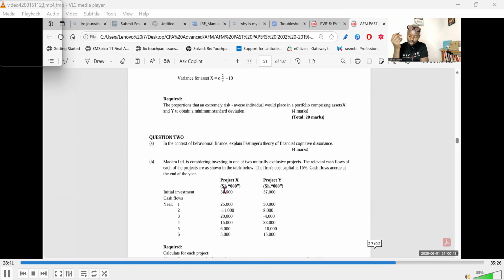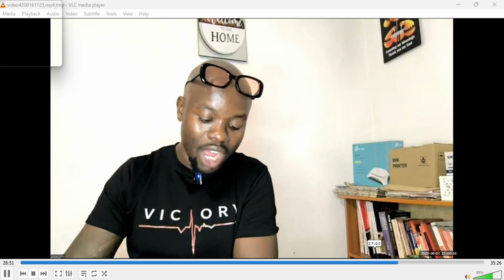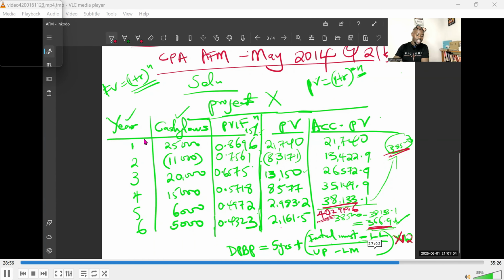That is the question. So for you to be able to get back that amount you've invested, you have now to get the cumulative figures from the discounted present values that you already have. Now, as you do the cumulatives, you compare the cumulatives, which is on the right column, and you say at the end of year one, you were able to recover 21,740. You see that? Then you come to year number two. Year number two, you do the same, multiply the cash flow by the present value interest factor, get your present value. Now, add that present value, whatever figure you have at the end of year one, to the discounted present value at the end of year two, then you get the cumulative figure.